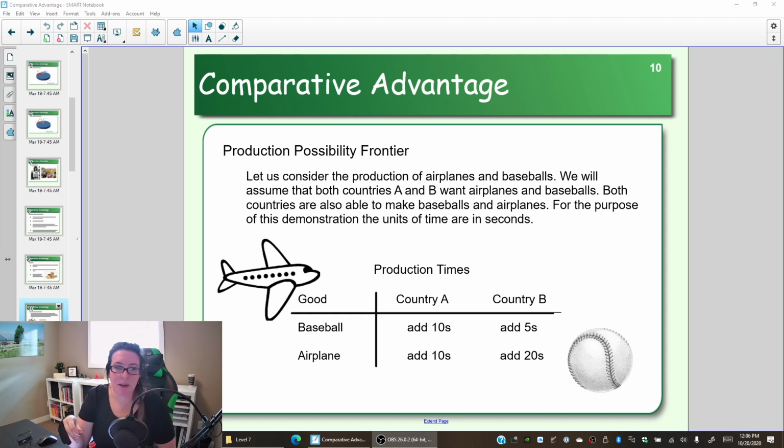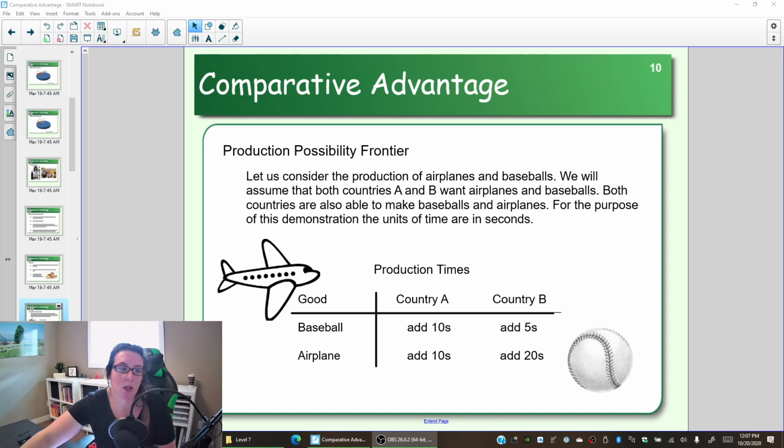Now, if you are country B, every time you make a baseball, you are then going to count to 5. 1,000, 2,000, 3,000, until you get to 5, and then you'll make your next baseball. So already we can see that country A has less of an advantage than country B, because country B only has to count to 5 when country A counts to 10. We expect country B, if they have the same number of people and the same raw materials, to produce more baseballs than country A.